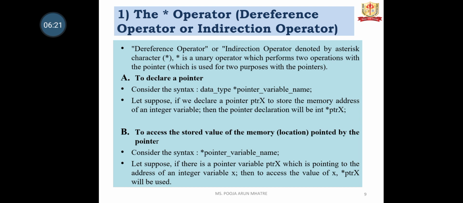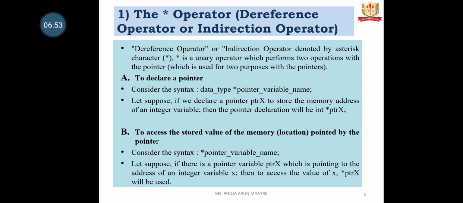The first use is to declare a pointer. Consider the syntax: data type, indirection operator, pointer variable name. Suppose we declare a pointer ptrx to store the memory address of an integer variable, then the pointer declaration will be int *ptrx. The second purpose is to access the stored value of memory pointed by the pointer.